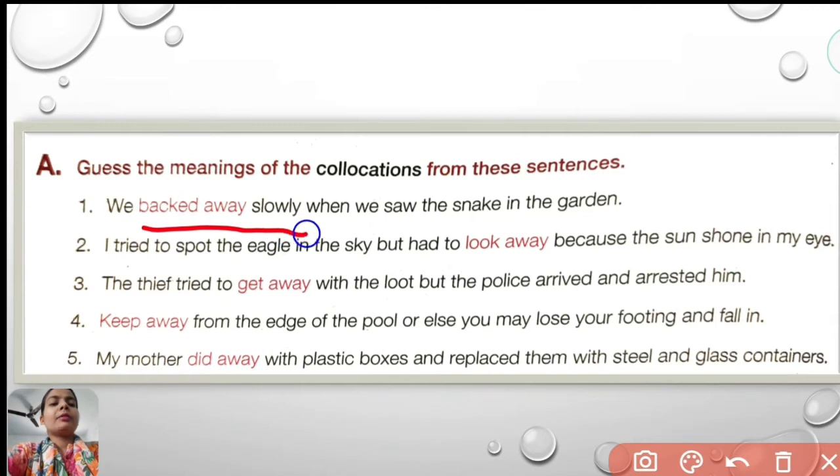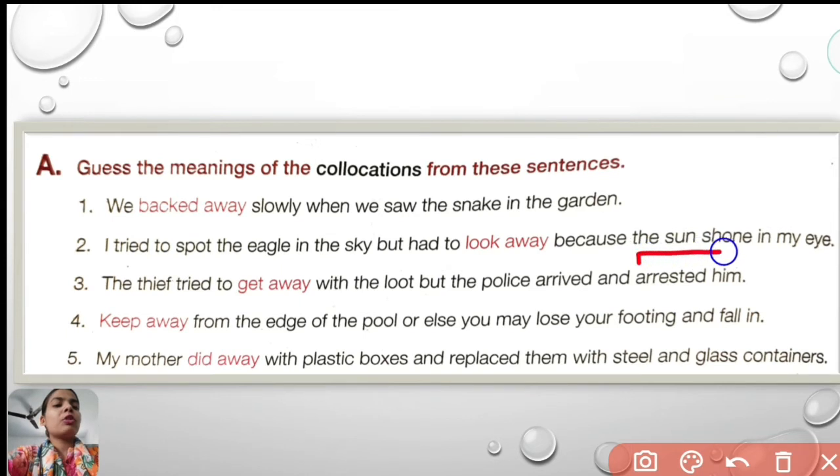We backed away slowly when we saw the snake in the garden. Backed away here means to escape from the place, to move away from the place where there is a danger. Next is, I tried to spot the eagle in the sky but had to look away because the sun shone in my eye.